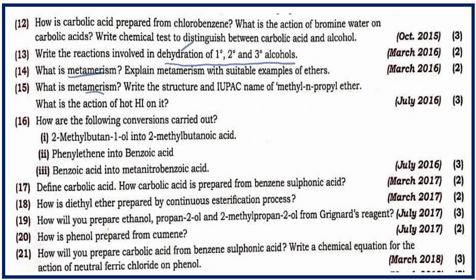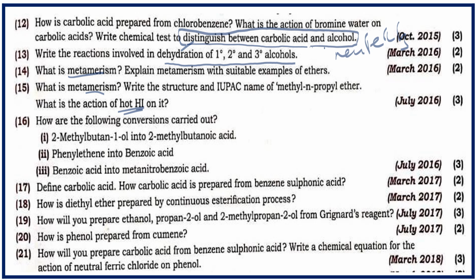And distinguish between carbolic acid, that is phenol, and alcohol. Only one reaction is important, that is the neutral FeCl3 test. Using that, you have to explain the difference in both cases. As far as ethers are concerned, metamerism and their reactions, especially with hot HI, hydroiodic acid, and cold HI.